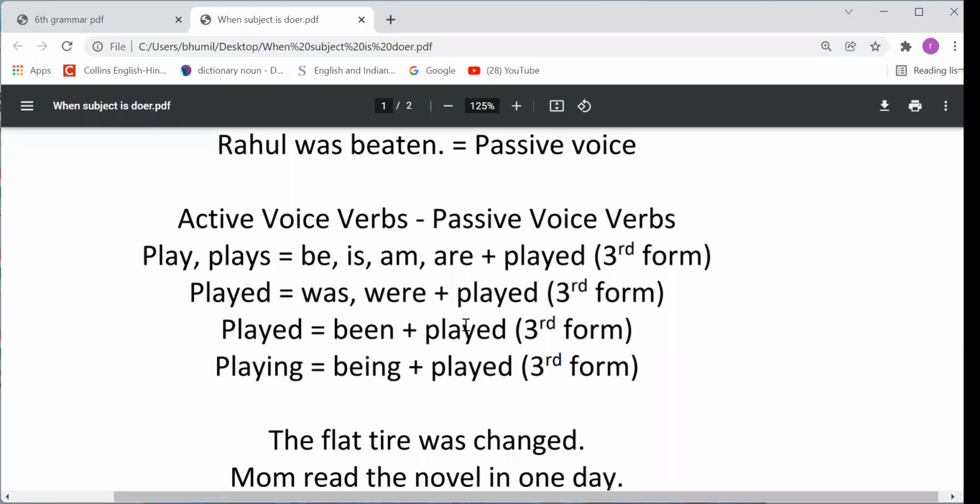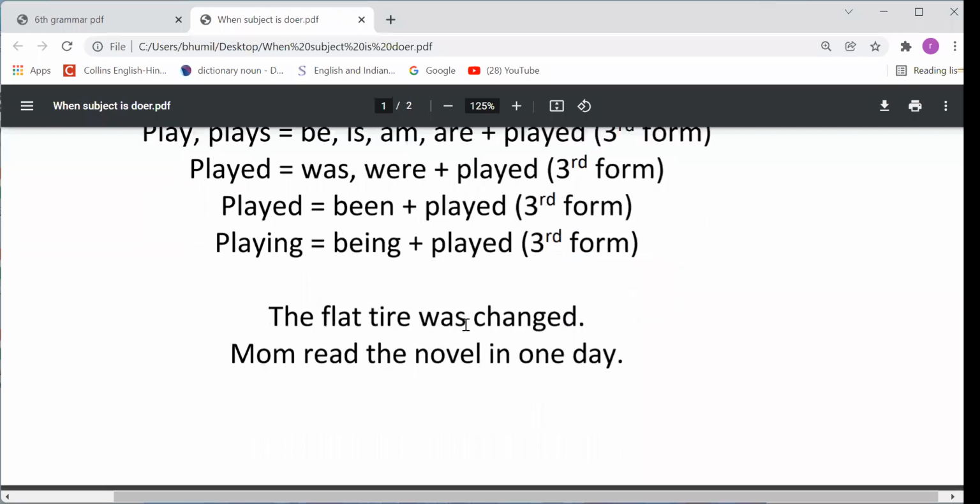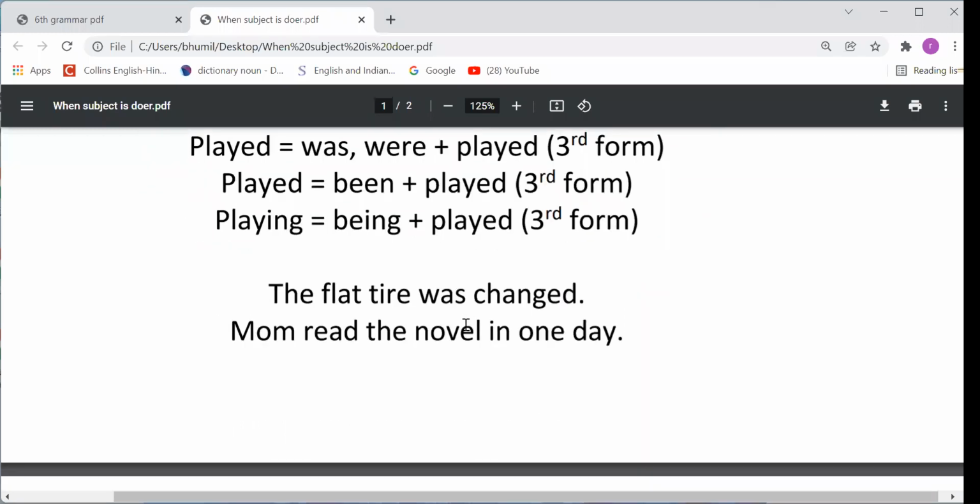All these things, we will understand again on the behalf of dear students. This understanding I want to share with you with one exercise. In these sentences you need to let me know which are the active voice sentences and which are the passive voice sentences. The first sentence is: Flat tire was changed. Can you tell me, is it active voice or passive voice?